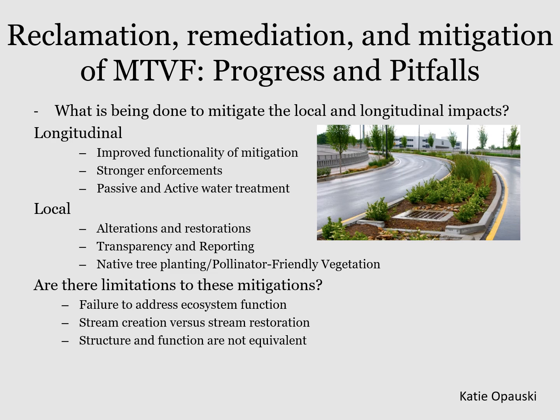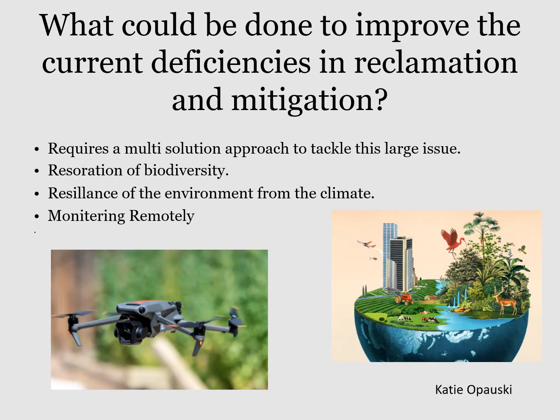Are there limitations to these mitigations? Failure to address ecosystem function, stream creation versus stream restoration; structure and function are not always equivalent. What could be done to improve the current deficiencies in reclamation and mitigation? This obviously requires a multi-solution approach to tackle this large issue.